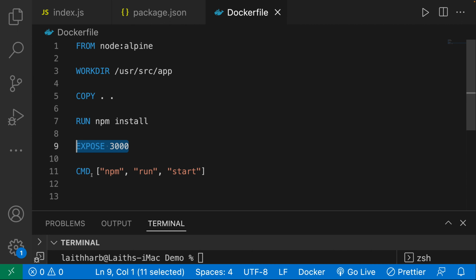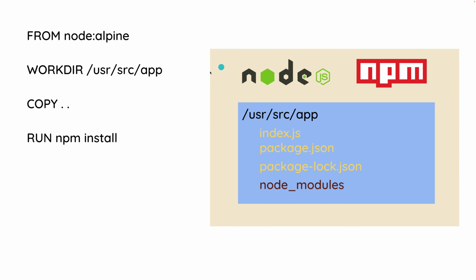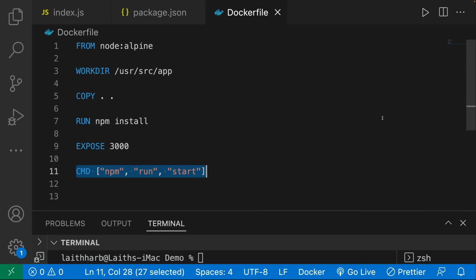Now, the last thing that we want to do is this command over here. So CMD npm run start. So at this point, okay, the image is happy. It has built everything that we need to run our application inside of this container. But as soon as it builds the container and gets it up and running, it needs to run a command to run our application. Now, what is that command?